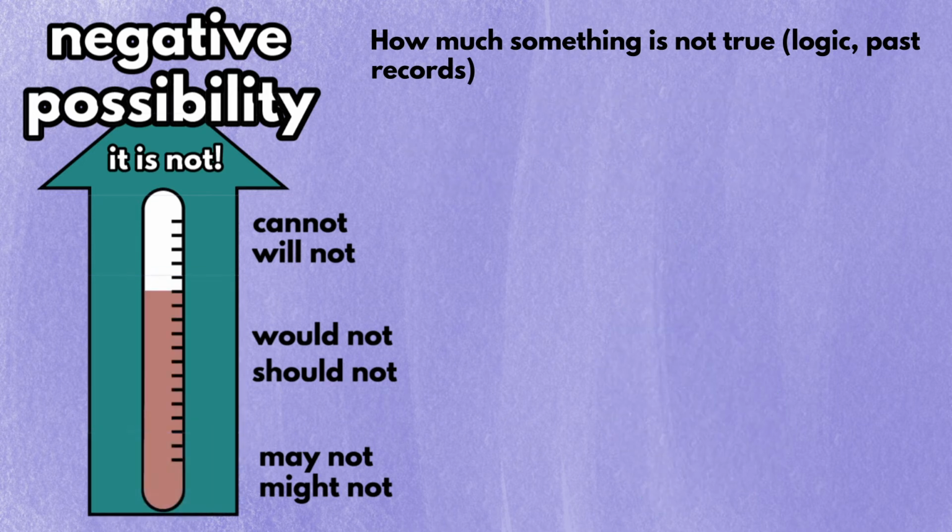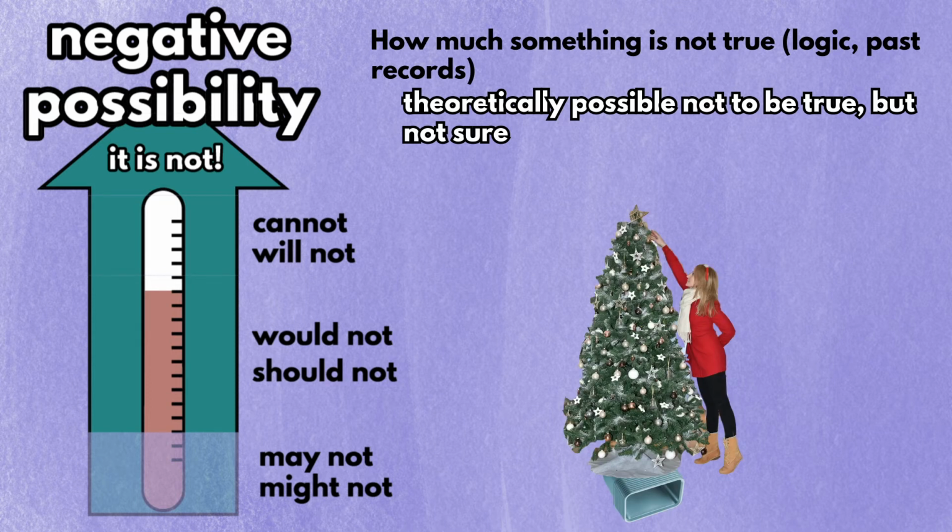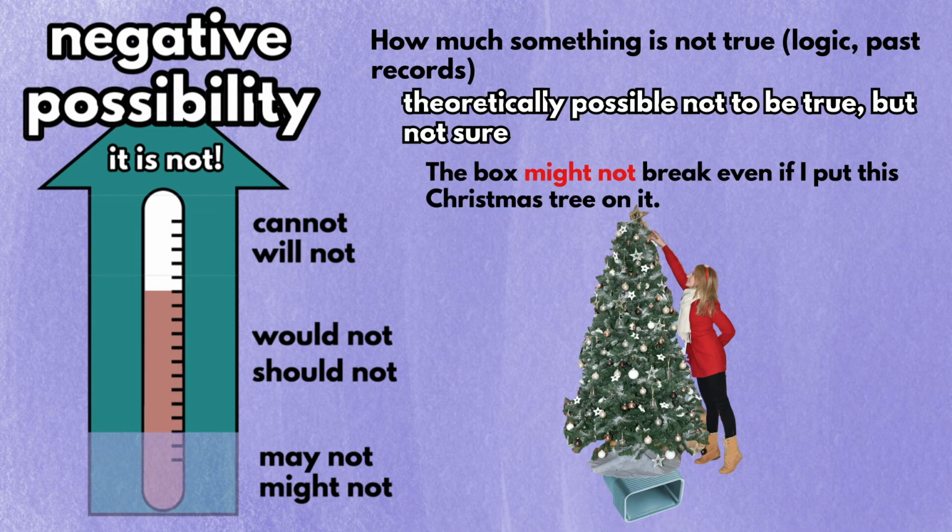Lastly, words in this segment tell us that theoretically, it is possible that something isn't true. However, you are not so sure about it. For instance, if I put this giant Christmas tree on the box, theoretically, it is possible that the box wouldn't break. However, you are not so sure. In this case, say the box might not break even if I put this Christmas tree on it.